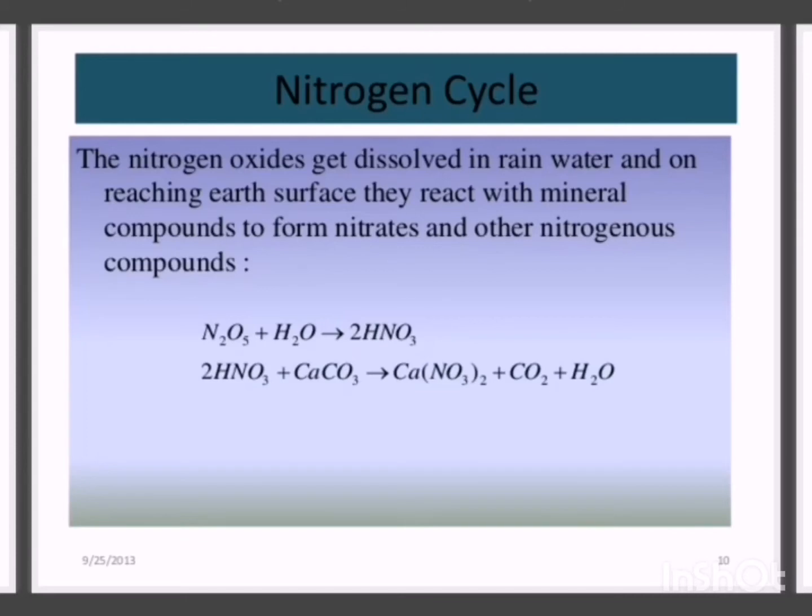So dinitrogen pentaoxide will react with rainwater and produce two molecules of nitric acid. Then the nitric acid will react with mineral, for example calcium carbonate, to produce calcium nitrate, Ca(NO3)2, with the addition formation of carbon dioxide and water.